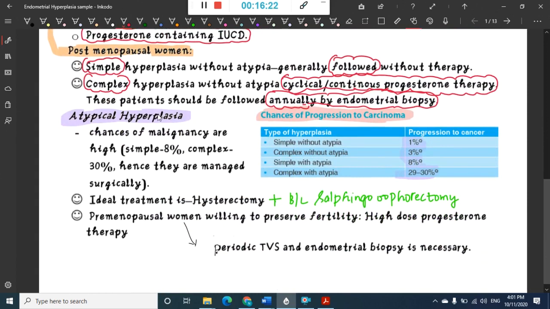If there is atypical hyperplasia, then the treatment of choice is hysterectomy plus bilateral salpingo-oophorectomy. If she is premenopausal and wants to preserve her uterus for fertility, then you can give high dose progesterone therapy, and you will also have to arrange periodic transvaginal ultrasonography and endometrial biopsy.